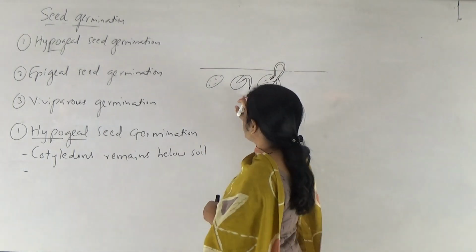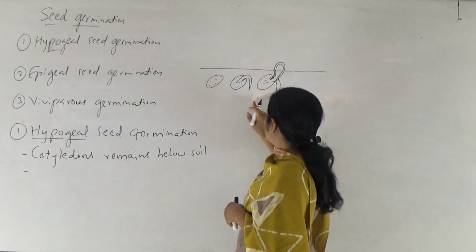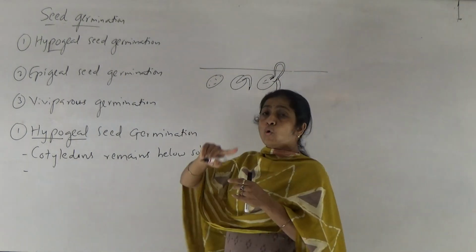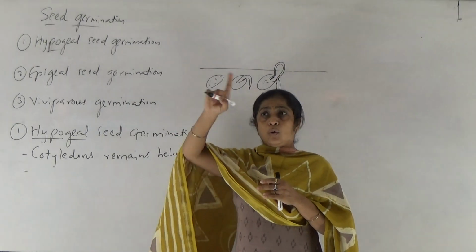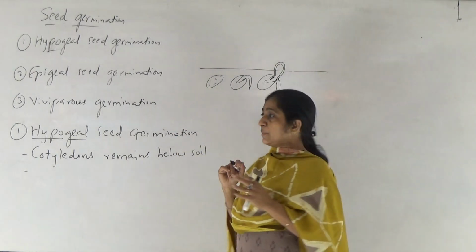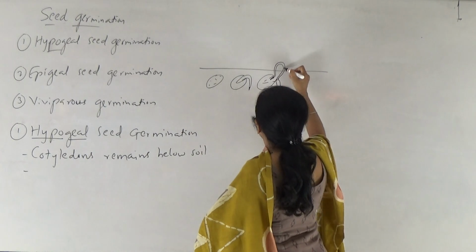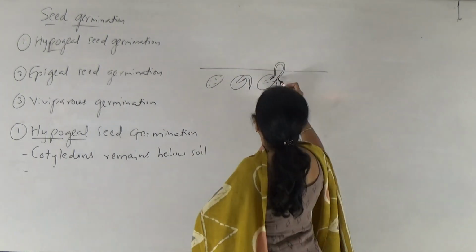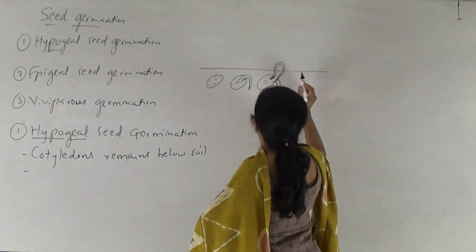So here in case of hypogeal seed germination, the epicotyl part of the embryo axis grows rapidly and forms a hook-like structure during seed germination. And this epicotyl then pushes the plumule above the soil, where it leaves the cotyledon below the soil.